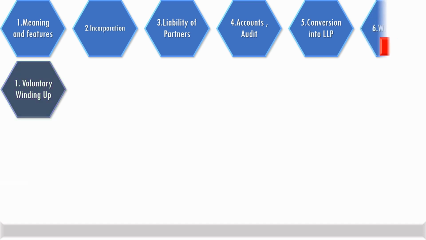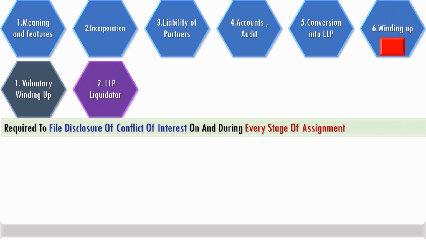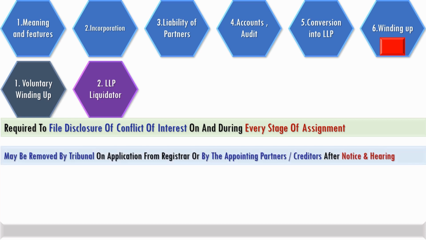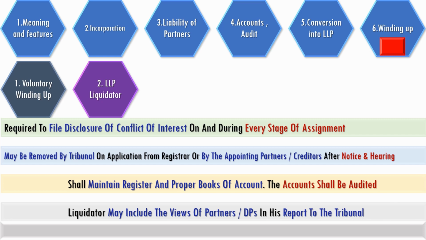The LLP liquidator is quite crucial for the process of winding up. He is required to file a disclosure of conflict of interest on appointment and during every stage of the assignment. He may be removed by the tribunal on application from the registrar or by the appointing partners or creditors, after notice and hearing. He is required to maintain a register and proper books of account, and the accounts shall be audited. The liquidator may include the views of partners and designated persons in his report to the tribunal.